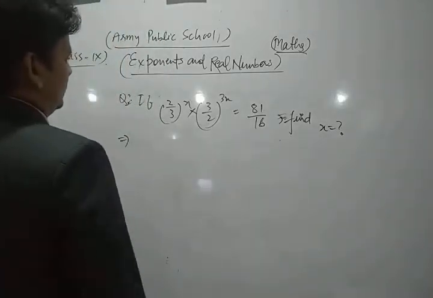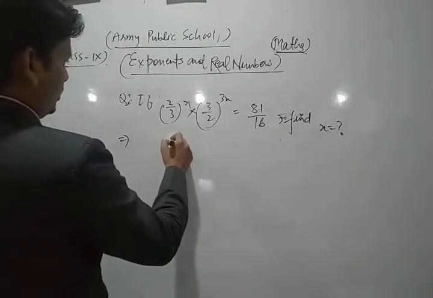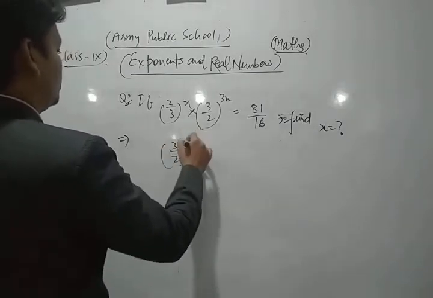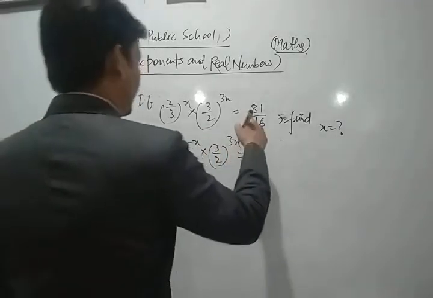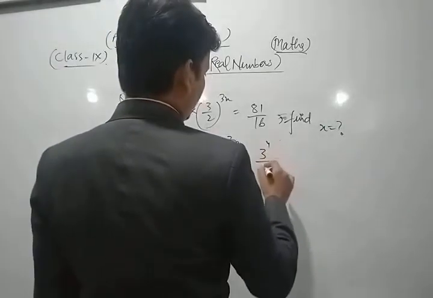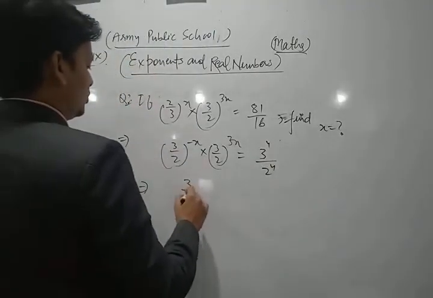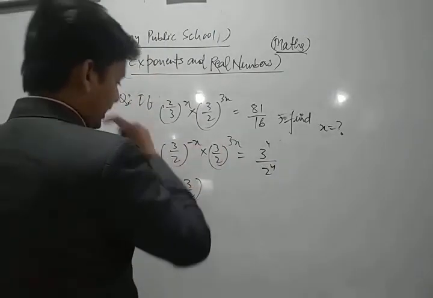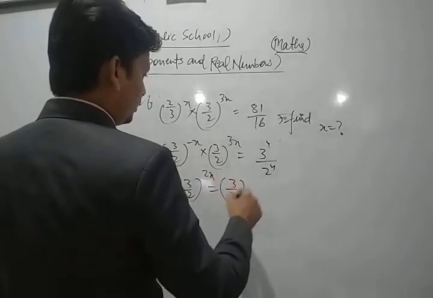So we can write 3 upon 2 to whole power minus x into 3 upon 2 to whole power plus 3x, and here we can write 3 power 4 upon 2 power 4. So now we can write as 3 upon 2 to whole power, this is 3x minus x, that is plus 2x. So this is 3 upon 2 to whole power 4.